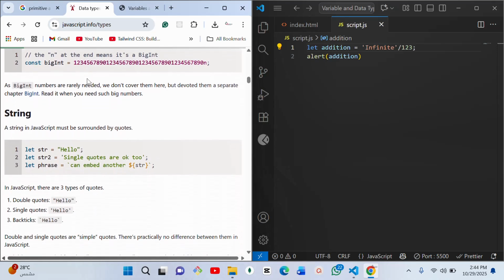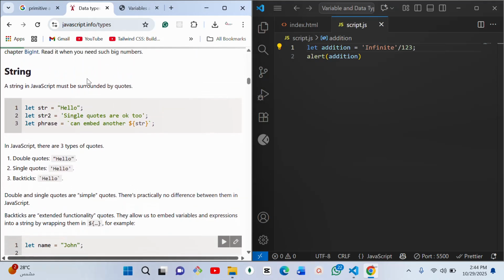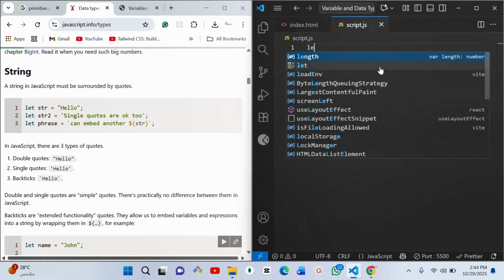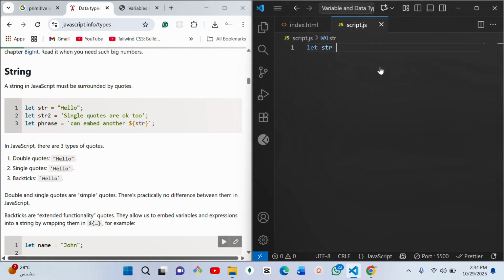The next one we want to learn is string, and this is where you need to pay a lot of attention. A string in JavaScript must be surrounded by quotes. There are three types of quotes we can use for strings in JavaScript. We have the double quote. So I'll say let string is equal to, and this is a double quote, and you can put anything you want there.